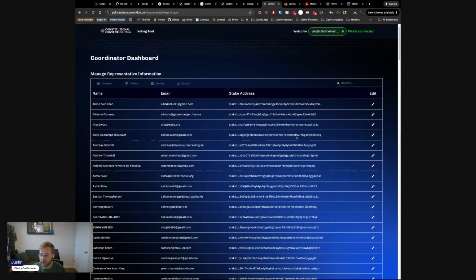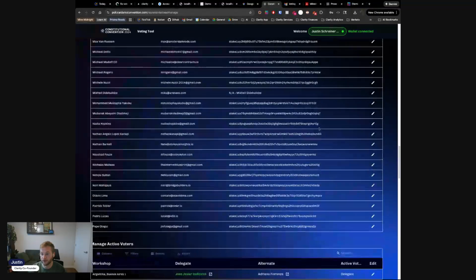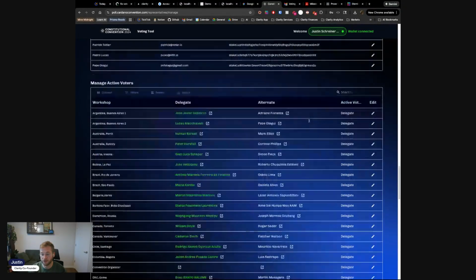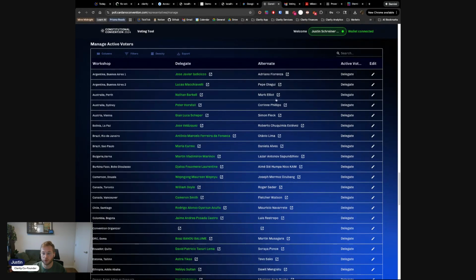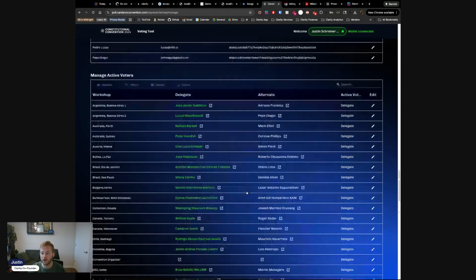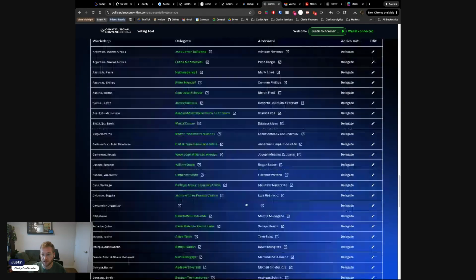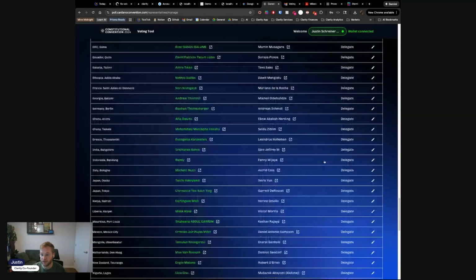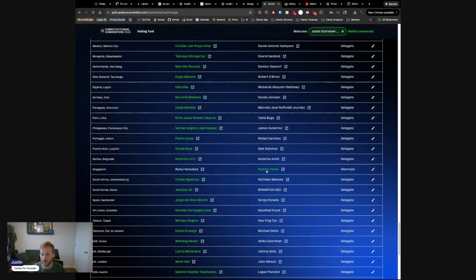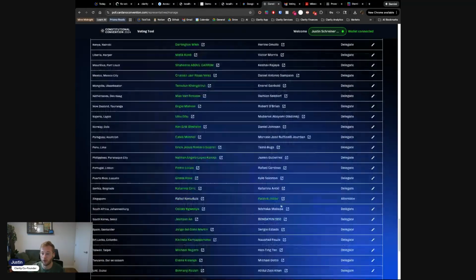We were able to onboard them by helping them set up a crypto wallet and collect their identifier, so their wallet address here, and then we were able to manage which one of those voters was active. Due to the business requirements of this specific use case, only one of the alternate or delegate was active, so we built that capability in. You can see here how the manager would be able to determine which of these voters was active. You can see mostly the actual delegates are active, but one alternate.